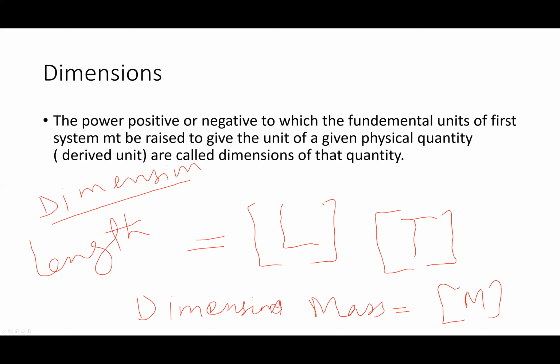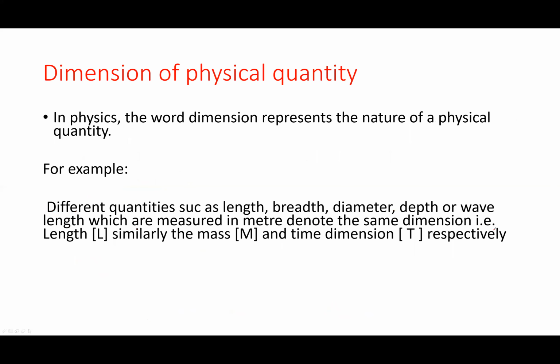So when a special symbol given to a physical quantity is written in square brackets, it is called dimension. Now, dimension of a physical quantity. In physics, the word dimension represents the nature of a physical quantity.